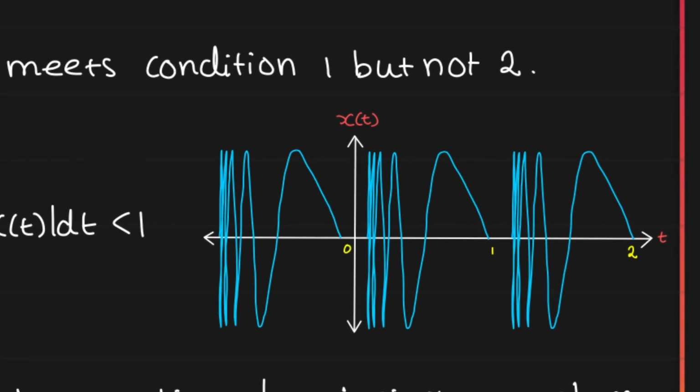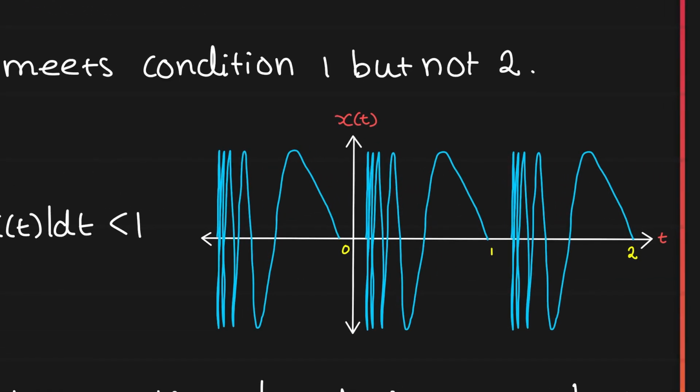Now, if we take a closer look, it might feel like we can count the maxima and minima in one time period. For example, it looks like 1, 2, 3, 4, 5 minima are there. But that is because of my difficulty to actually portray how this graph looks. In fact, over here, it kind of looks like this.